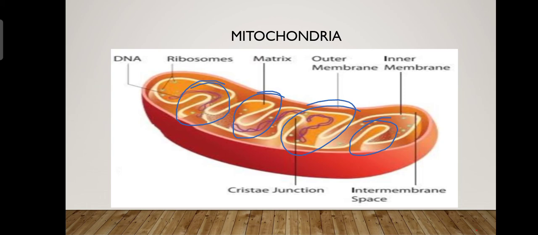Due to this characteristic, mitochondria is also known as a self-autonomous organelle. You can say that mitochondria act as a tiny cell in the cytoplasm. So that is why it is known as a strange organelle and as a self-autonomous organelle: because it has its own DNA and ribosomes and is able to make some of its own proteins.